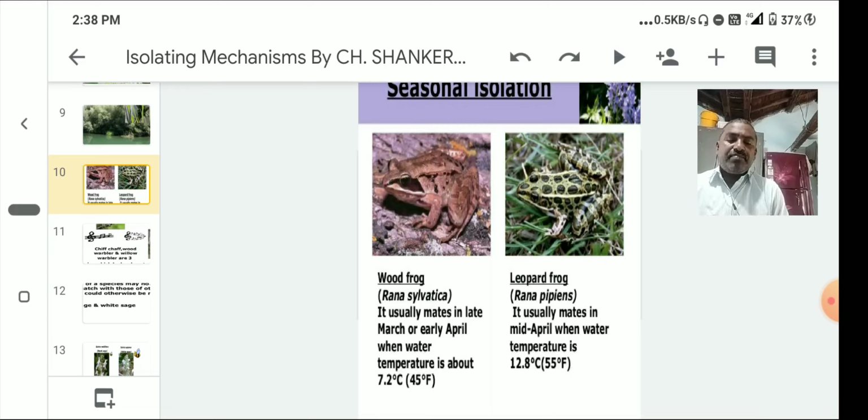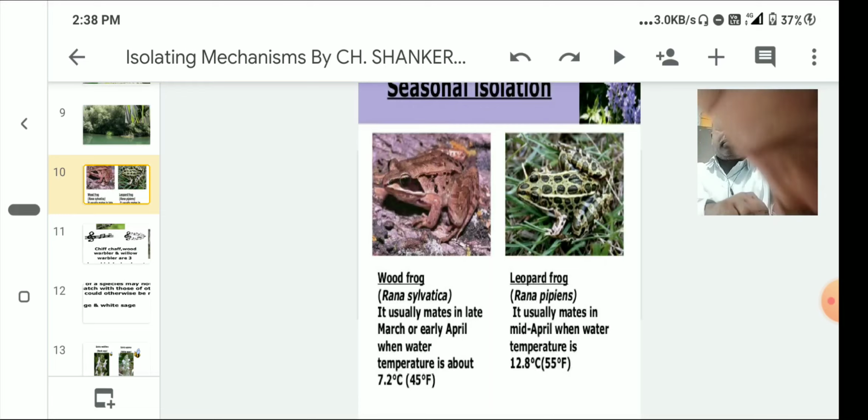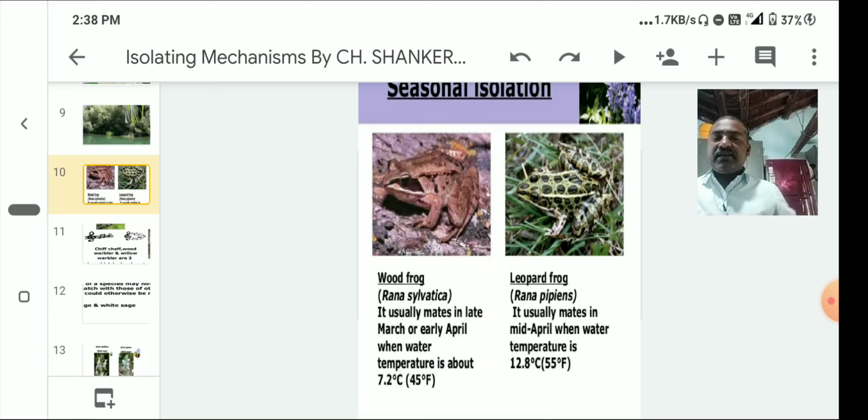Even though they breed in the same pond, they do not interbreed. This is mainly because the three species breed in different seasons.